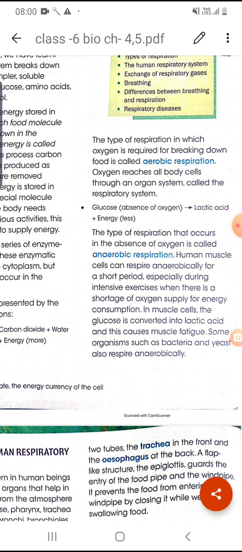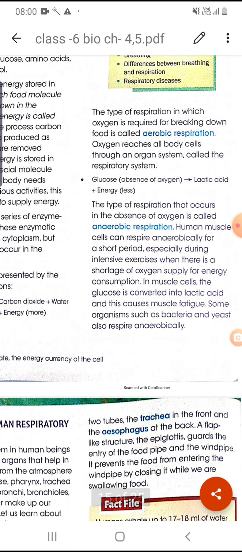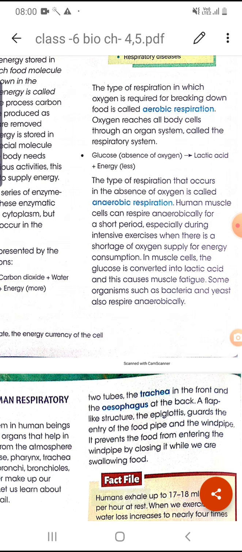Human muscle cells can respire anaerobically for a short period of time, means they can respire without oxygen for a short period of time, especially during intensive exercise, when there is a shortage of oxygen supply for energy consumption. So in muscle cells, the glucose is converted into lactic acid. Here you see the reaction. In absence of oxygen, glucose will convert into lactic acid.